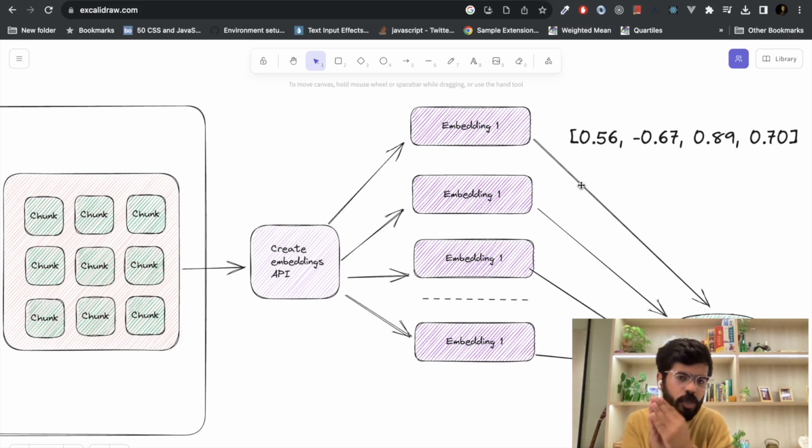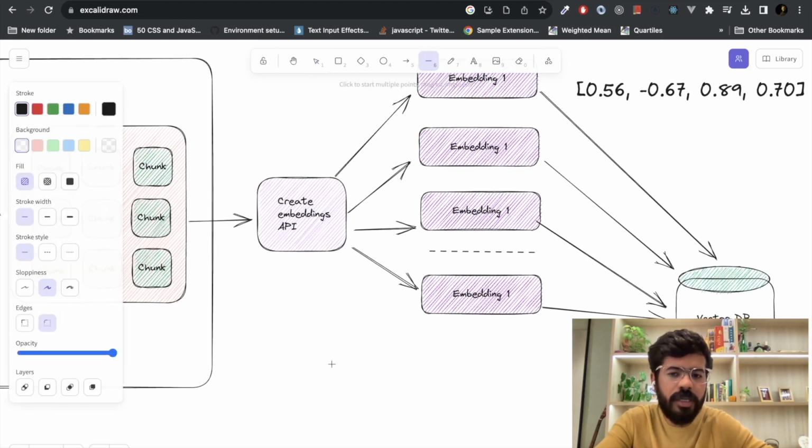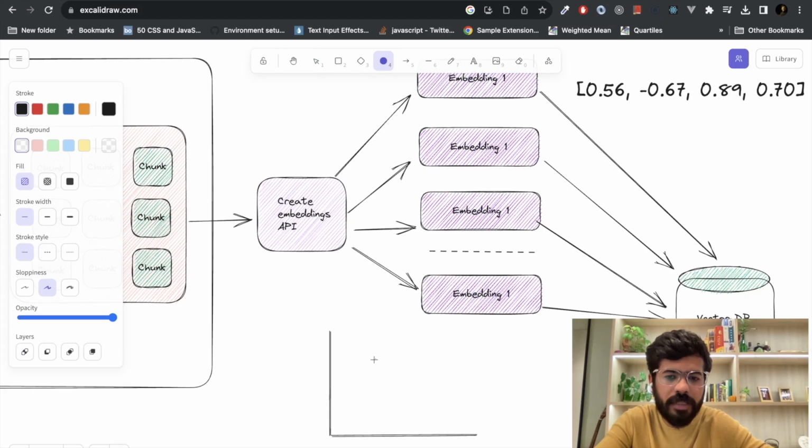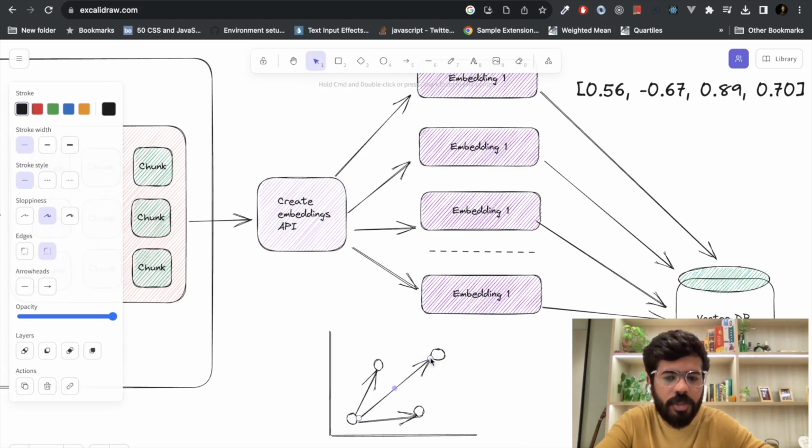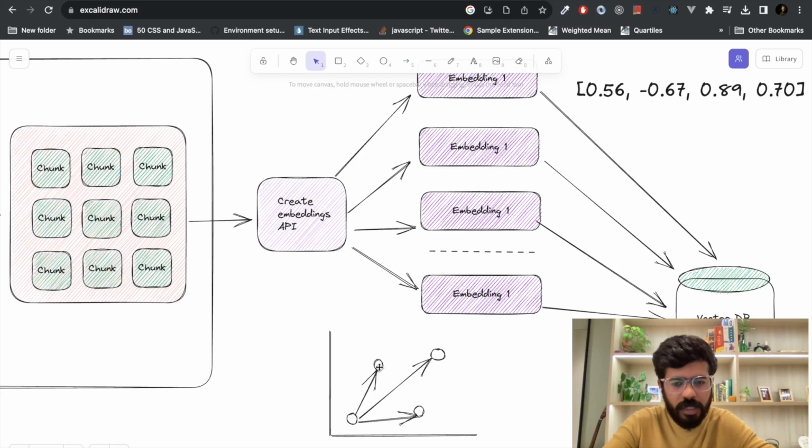Basically, they have a lot of XYZ coordinates which can be plotted on a vector space. In simpler language, if this was a 2D graph, one embedding would be here, the other embedding would be here, a third embedding maybe would be here, and we are going to search something by how far one embedding is from the other. So if this is here and there is one more embedding here, we can see how close something is, this and this embedding.